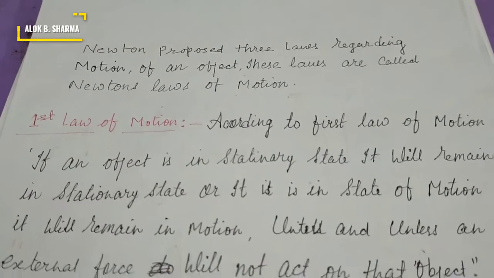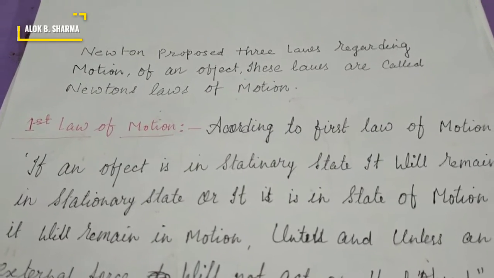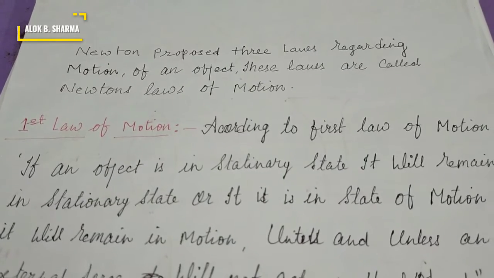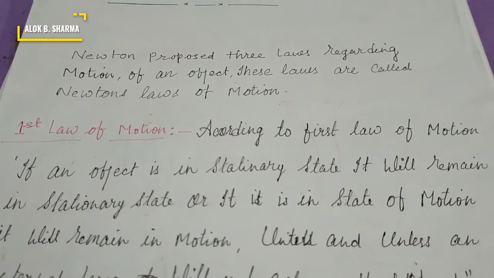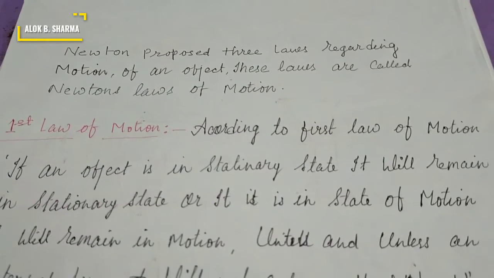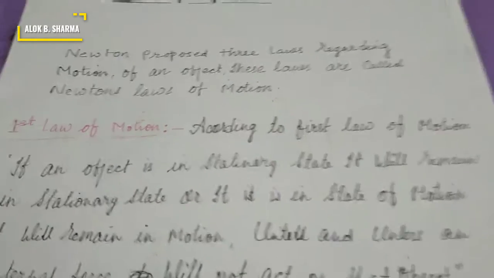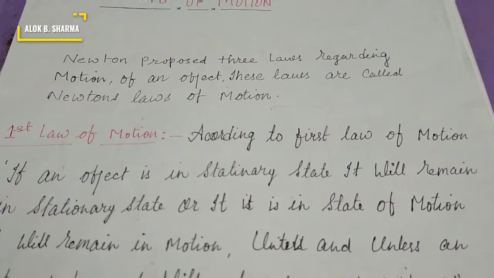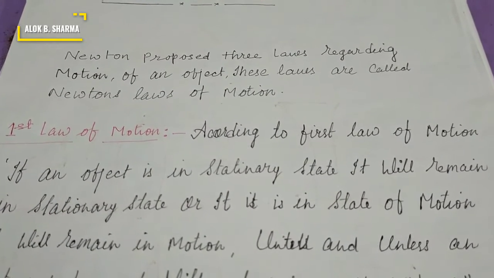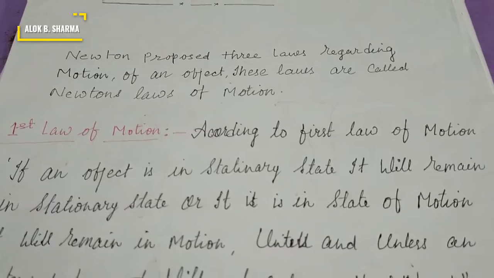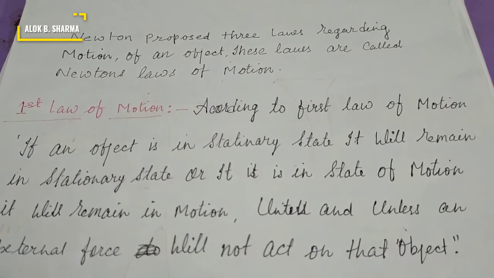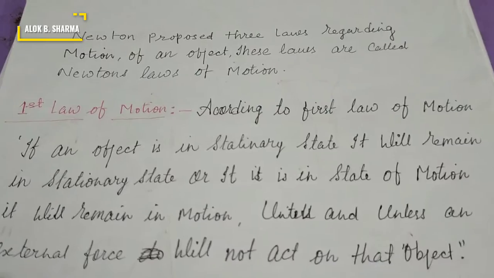The ball stops because of friction force and air resistance. If there is no friction force and no air resistance, the ball will not stop. So Newton's first law states that if an object is in stationary state, it will remain in stationary state. If an object is in the state of motion, it will remain in the state of motion until and unless an external force acts on it. This is a very important line.